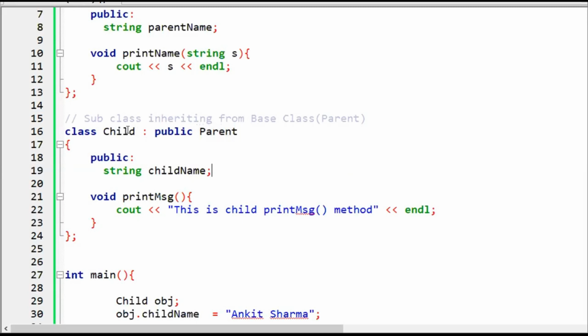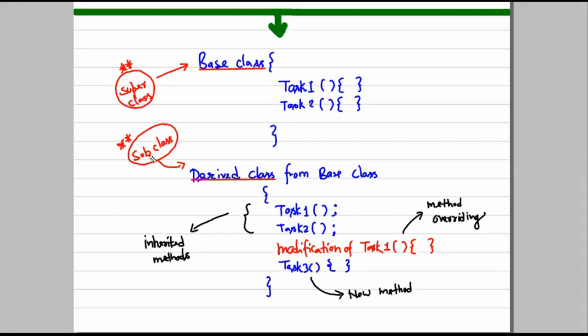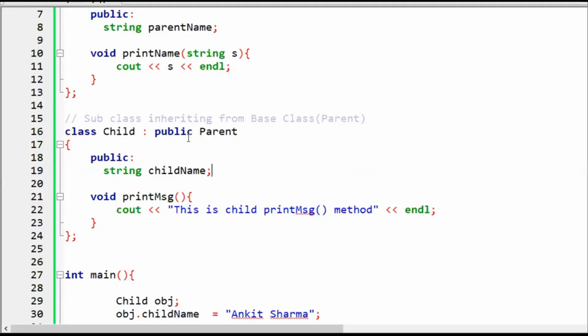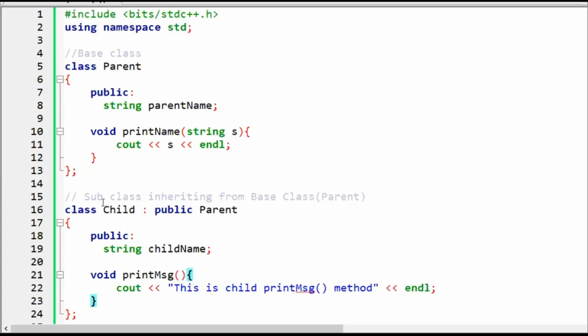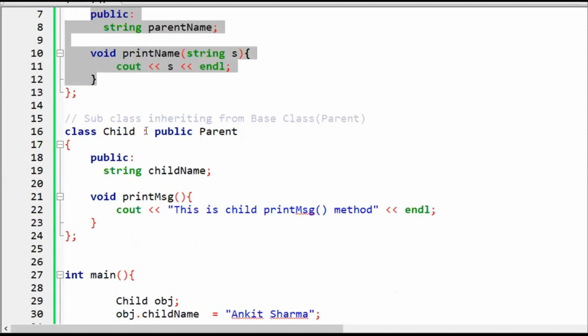As we have understood, this is also called the child class, or subclass, or the derived class. So the derived class can also access the functionality of the base class, like task1 and task2. What it means is, if I create an object of the child class, it is not only able to access the print method because it is its own member function, but also this method and this data as well. That is the beauty of inheritance. Without even writing this code, I can access it. That's why we are using inheritance.